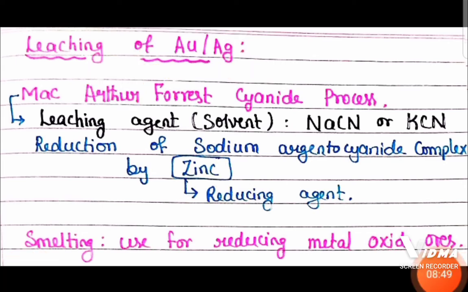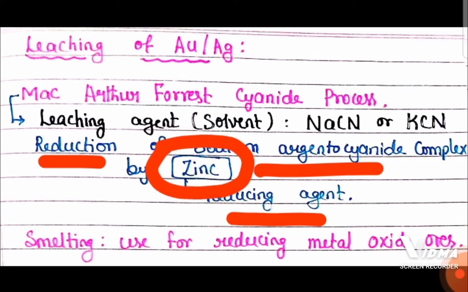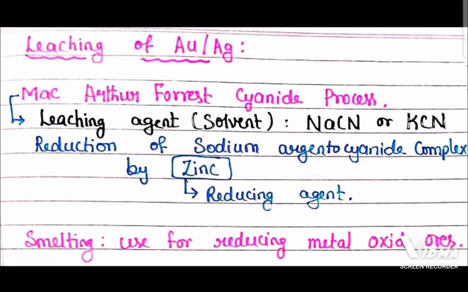And here, very important, there is one reducing agent used to reduce the sodium or potassium argentocyanide complex. If it is gold, zinc is used as a reducing agent. Remember, zinc is going to displace the gold or silver from that complex. So zinc is a reducing agent, remember.